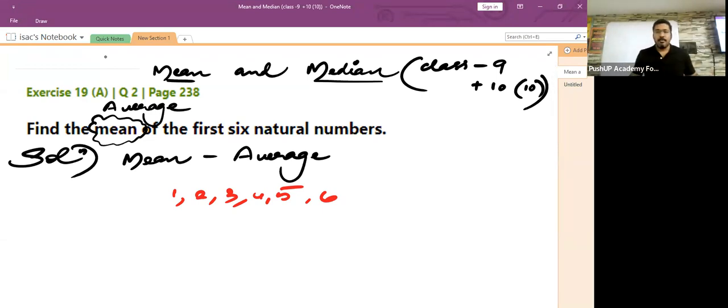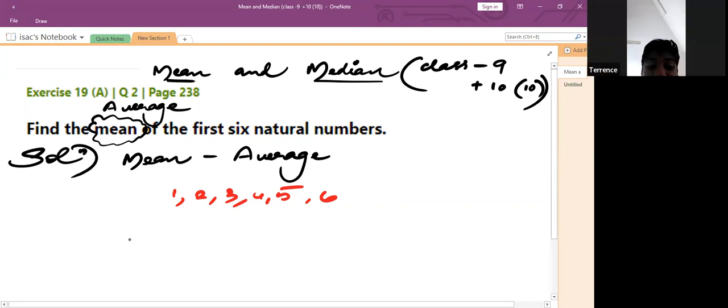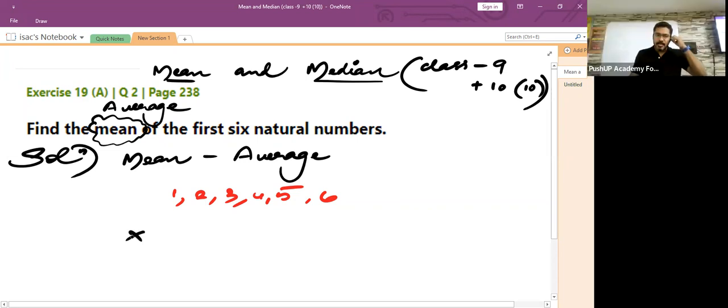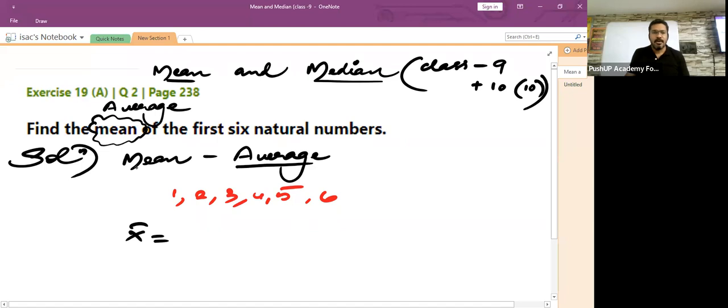1, 2, 3, 4, 5, 6. Now, how to find that value which comes exactly in the central position of these arranged observations? What is it? Is it 21 divided by 6? Yes. So, children, we are going to find the central value for this given set of observations. So, in order to find that central value, we apply the concept of average or the concept of mean.